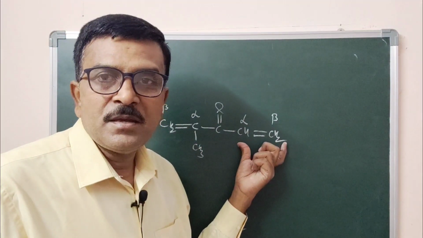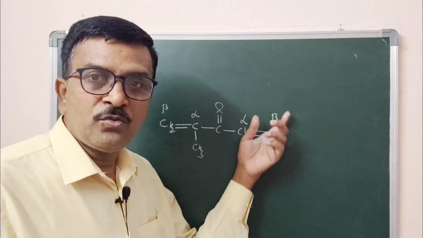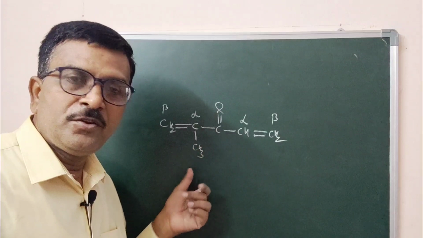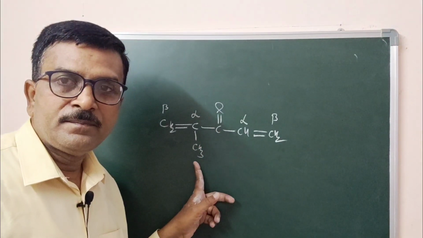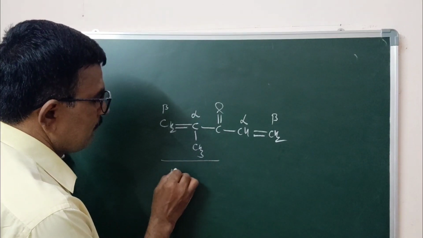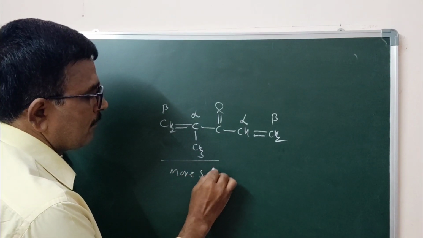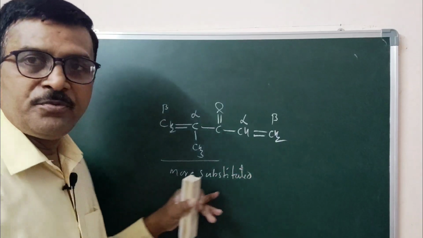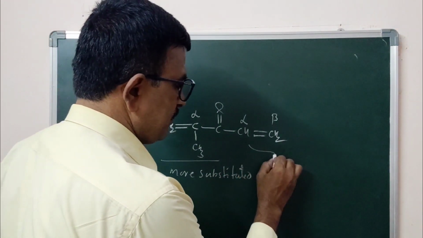This conjugated system is unsubstituted, there are no substituents, whereas this conjugated system is substituted, one methyl group is there. So this is more substituted, this is least substituted.